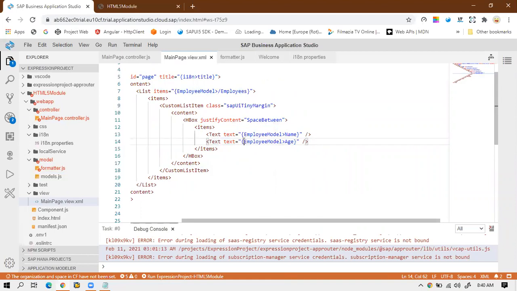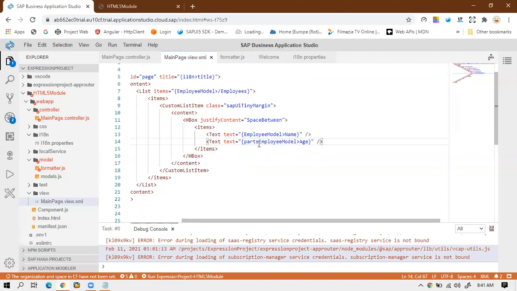Inside the opening and closing curly braces, first I will write parts. I use parts when I want to pass multiple bound values, for example the age and also the name property.